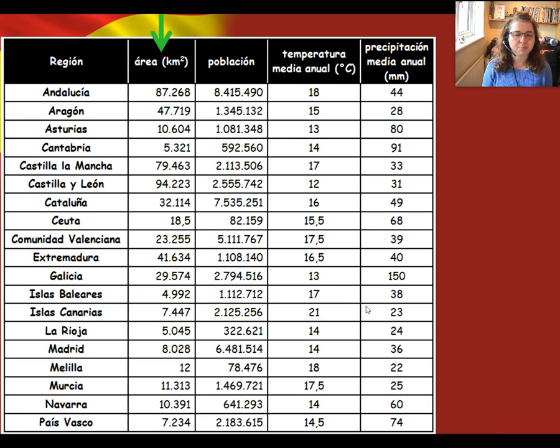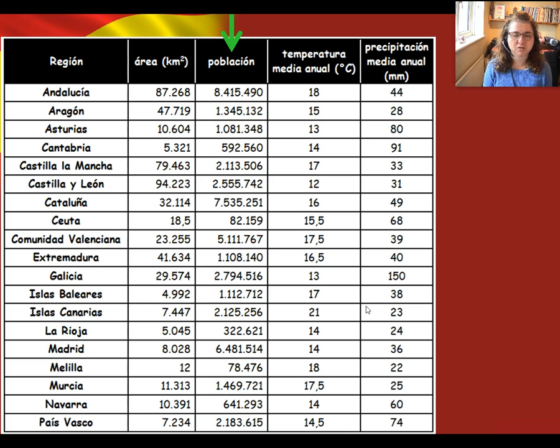Now, if you look at the numbers, you'll see that perhaps some of them aren't quite as big as you were expecting. But remember, where we would put a comma in Spanish, they put a decimal point. Where we would put a decimal point, they put a comma. So, for Andalusia, for example, its area is 87,268 square kilometers.